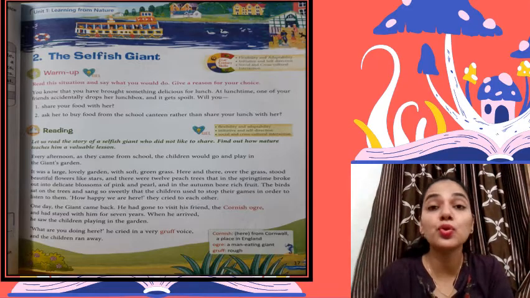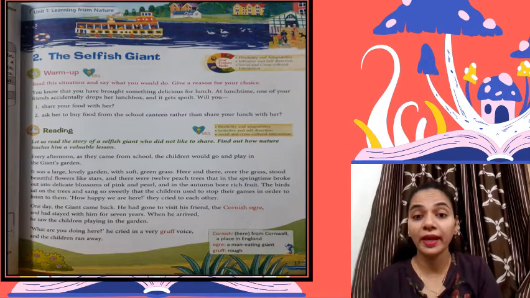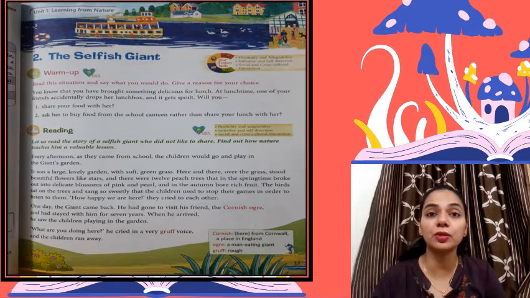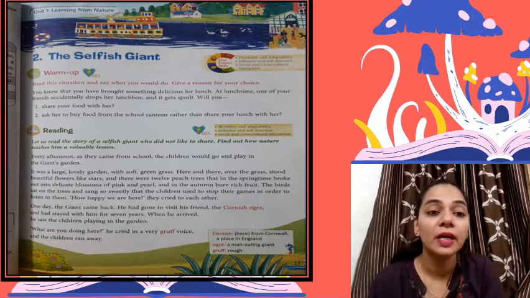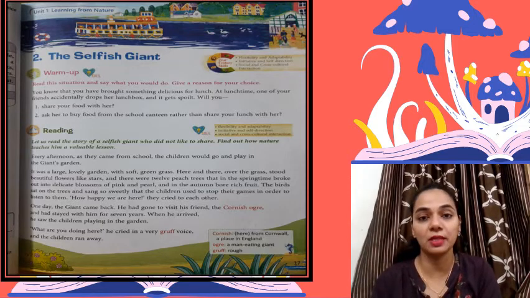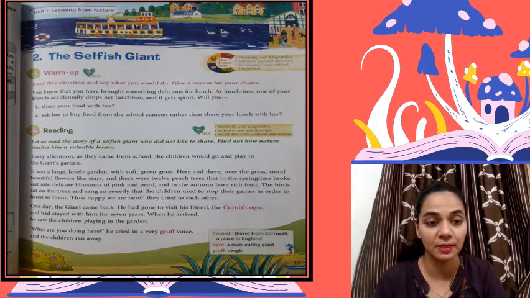Let us read the story of the selfish giant who did not like to share. Find out how nature teaches him a valuable lesson. So he has been taught a very valuable lesson. Let us see what happens.